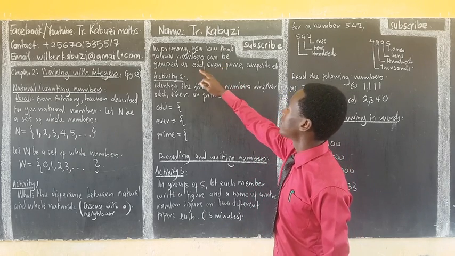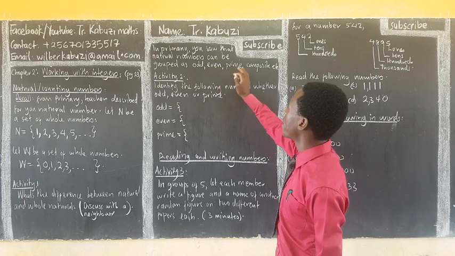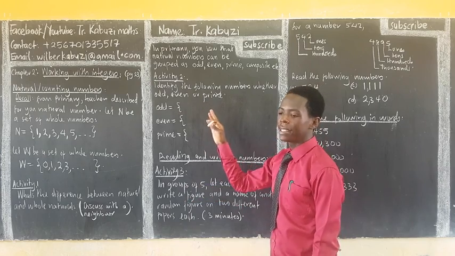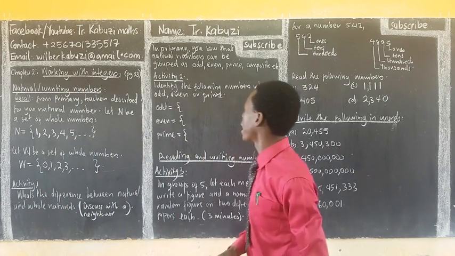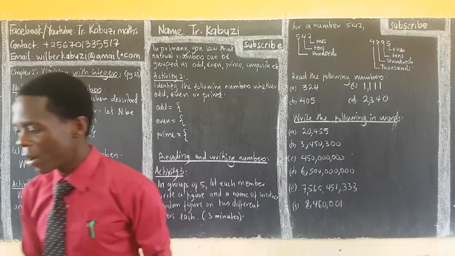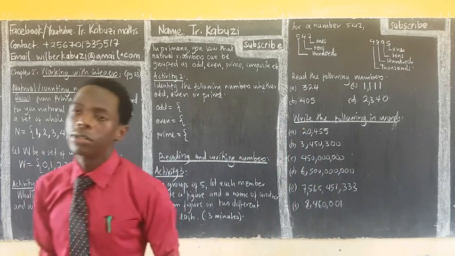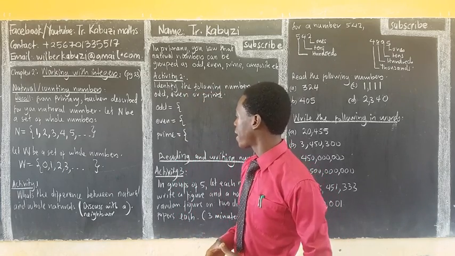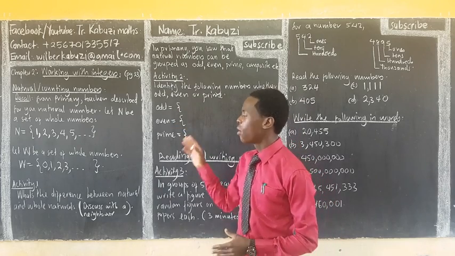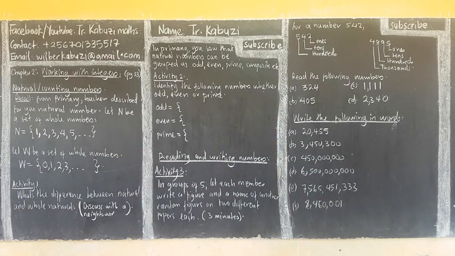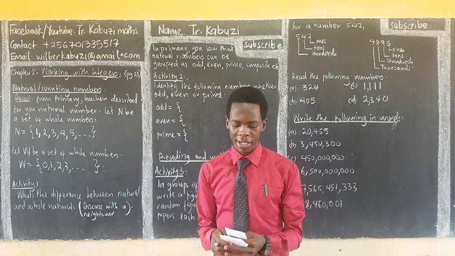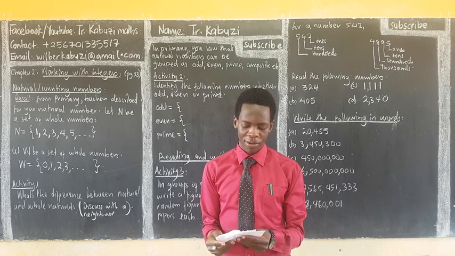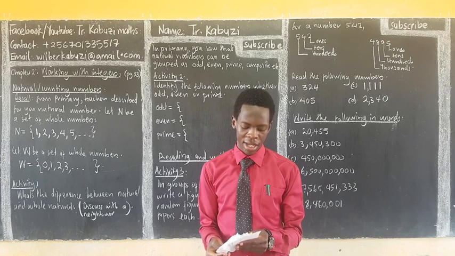Also in primary, natural numbers can be grouped as odd, even, prime, composite, etc. Now in this activity, I'm going to show you numbers, then you identify whether each is odd or even. I have my numbers already here. I'm going to show you one, and you tell me whether it's odd or even. Let me start with a small one.